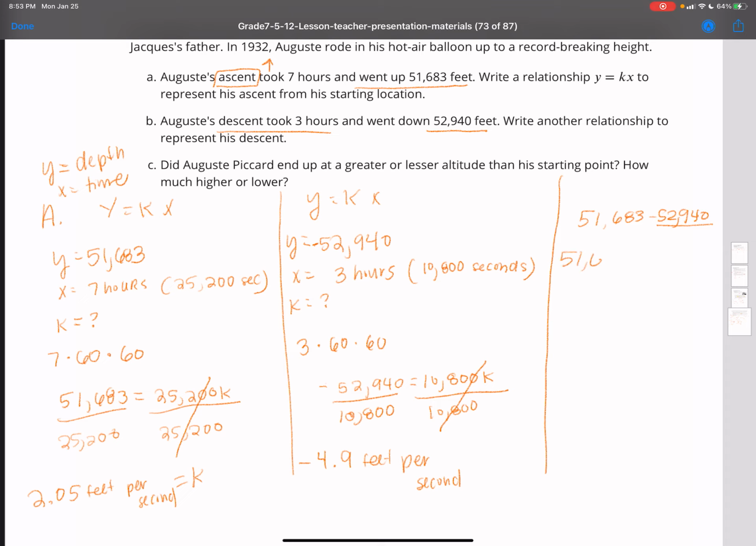Since we're subtracting two numbers and this number is bigger, we can always use the additive inverse. Since this has the greatest absolute value, our answer is going to be negative. The value of this expression is going to be negative 1,257 feet. This means that it will be below his starting point, so he is at a lesser altitude.